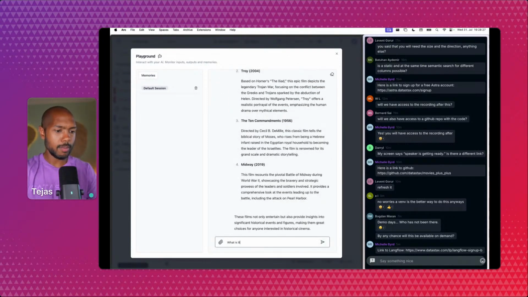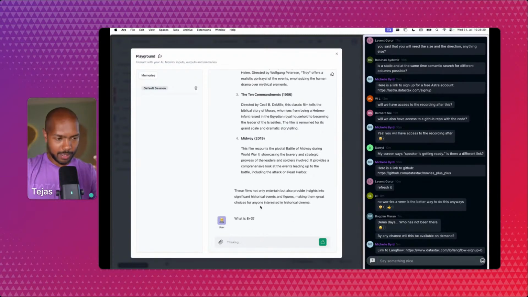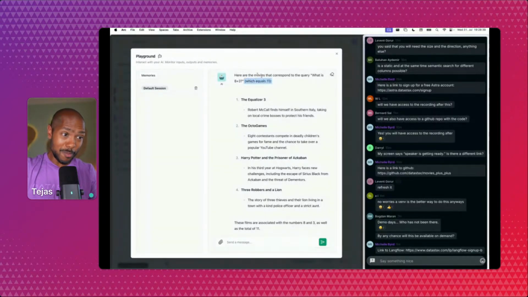What is 8 plus 3? And I could also, like, this is not just movie search anymore. This is some of the emulated reasoning capabilities that we get with LLMs, right? So what is 8 plus 3? Which equals 11. Here are movies about what is 8 plus 3. What? And so this is so cool, right?